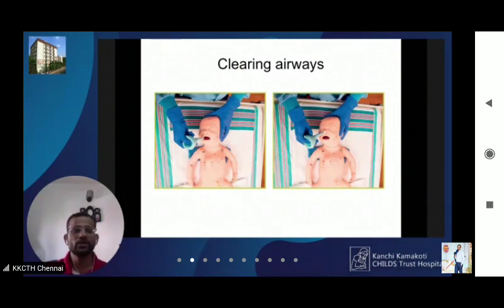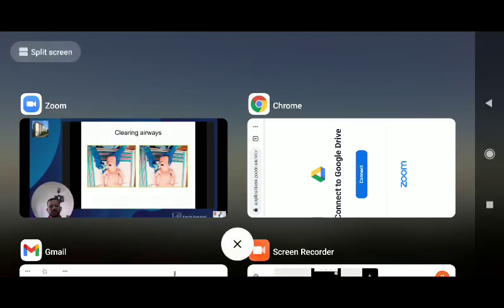Whenever you provide suction, you turn the baby to one side, let the secretions pool onto the inside of the cheek, and then suction it. You can use a bulb sucker, wall mounted suction, or a Delee's mucus trap. Whatever is available with you, make sure that the suction pressure is set at 80 to 100, not more than that. And you will suction always mouth first and then nose.